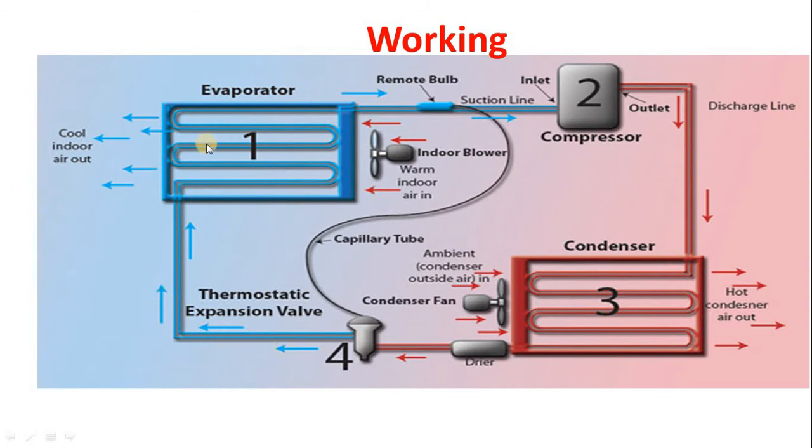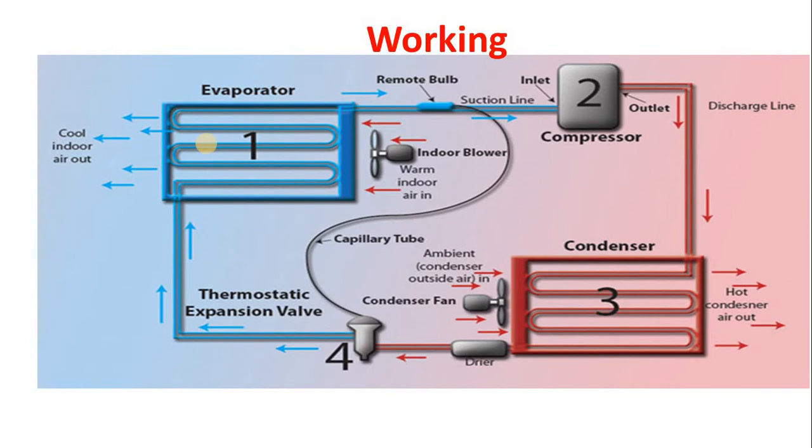Take the example of the split air conditioning system. In a split air conditioning system, the evaporator and the expansion valve are placed inside the room whose temperature is to be controlled, and the condenser and the compressor are kept outside the room, so the name split air conditioning system is given.